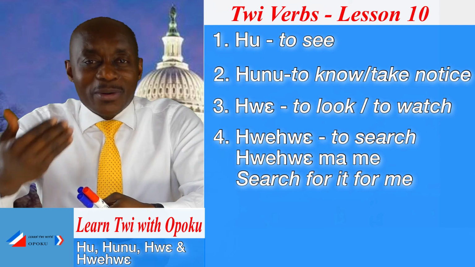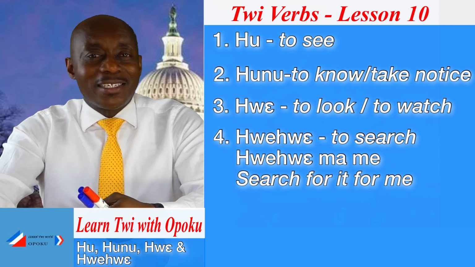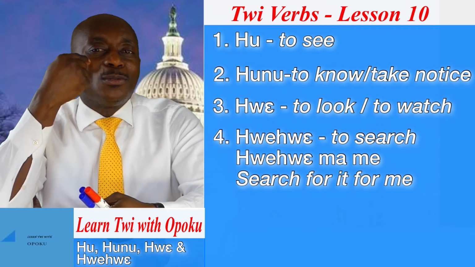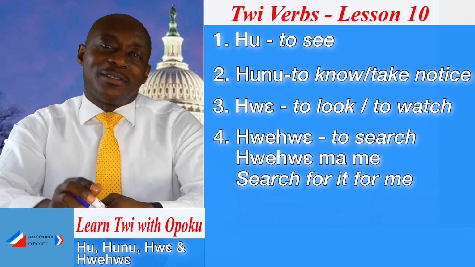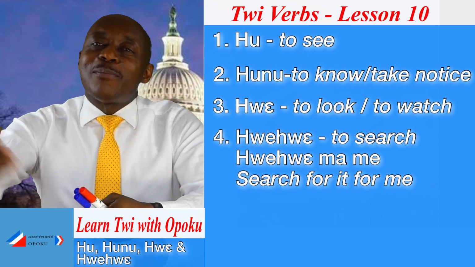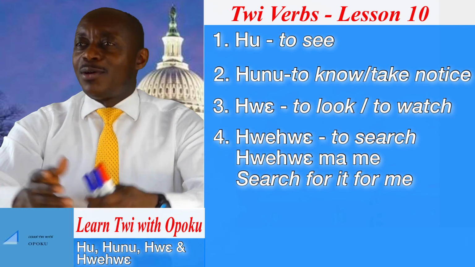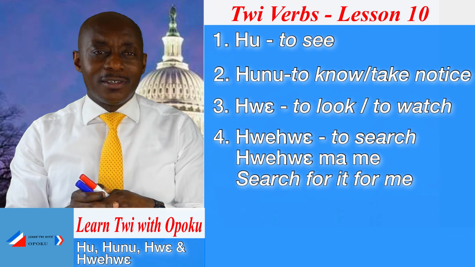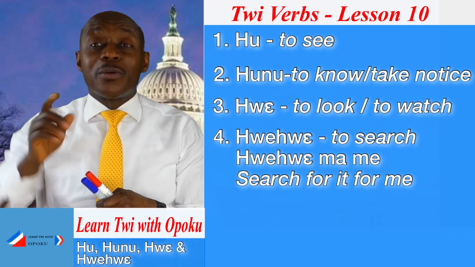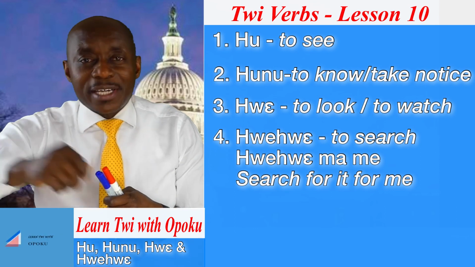So when we say hwehwɛ, that means what? To search. Hwɛ, to look. Hwehwɛ, to search for something. Hwehwɛ ma me. Search for it for me. Where is it? I can't find it.